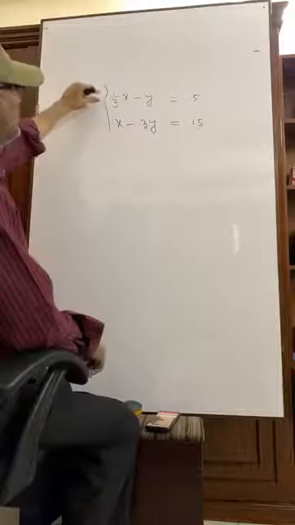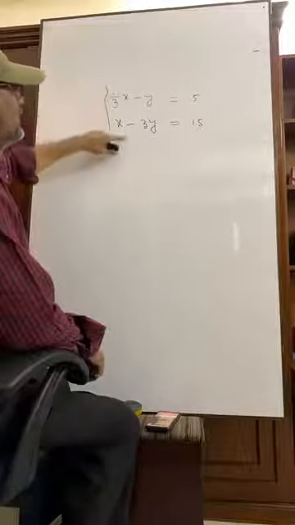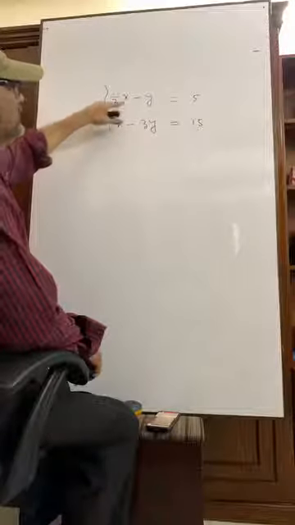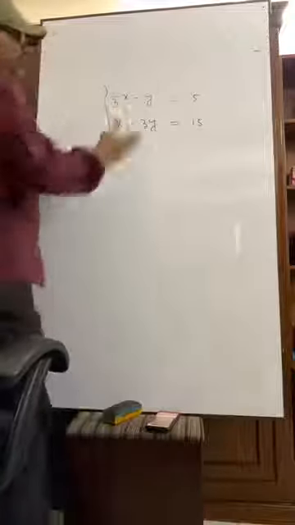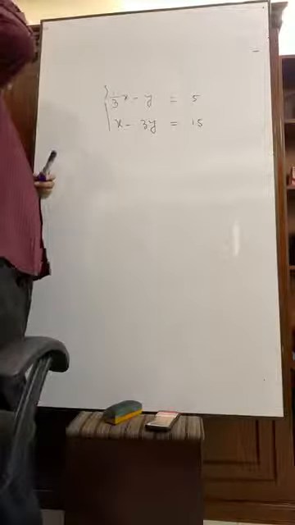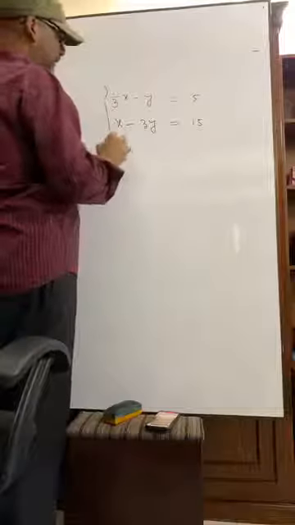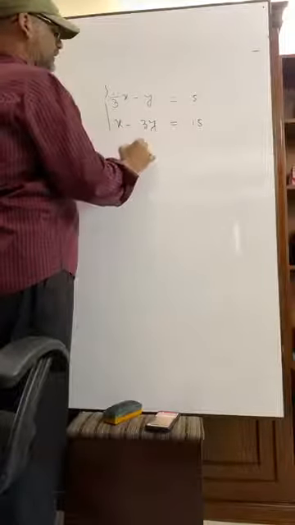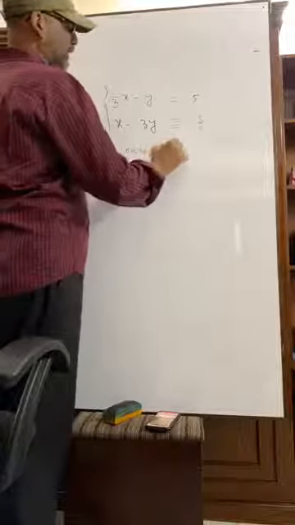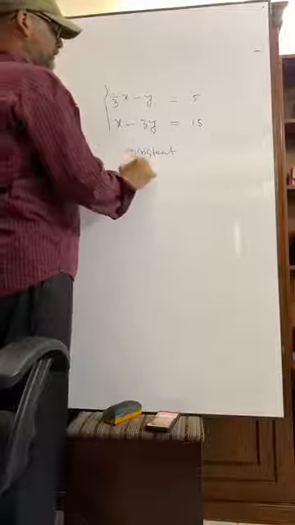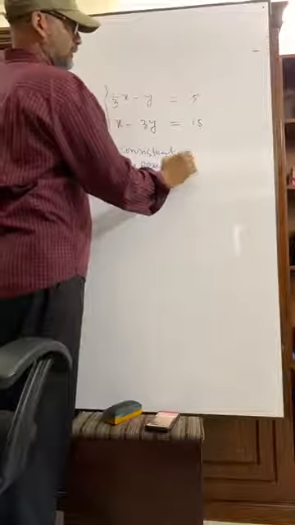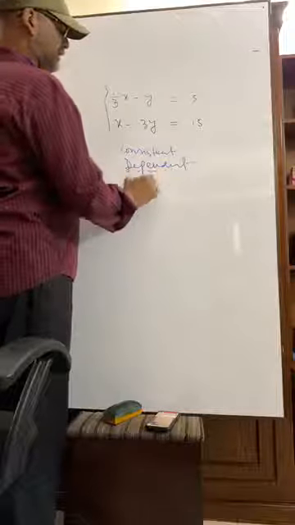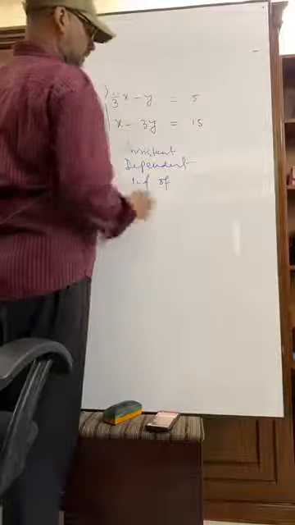If we multiply the first equation by 3, we can get it. That is, this is x, this is 3y. So we are getting that those two equations are the same. Right? So they will be consistent, dependent, and have an infinite number of solutions.